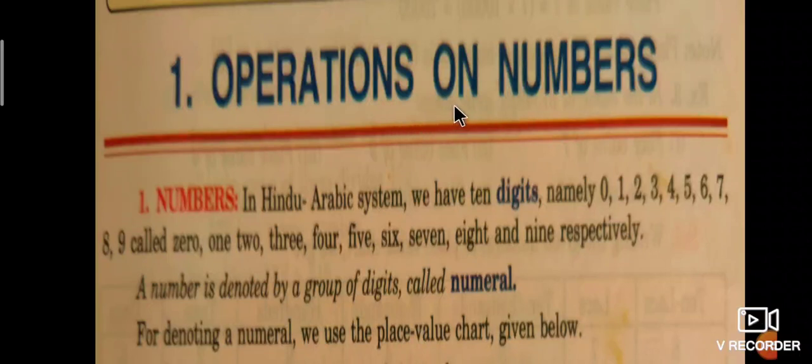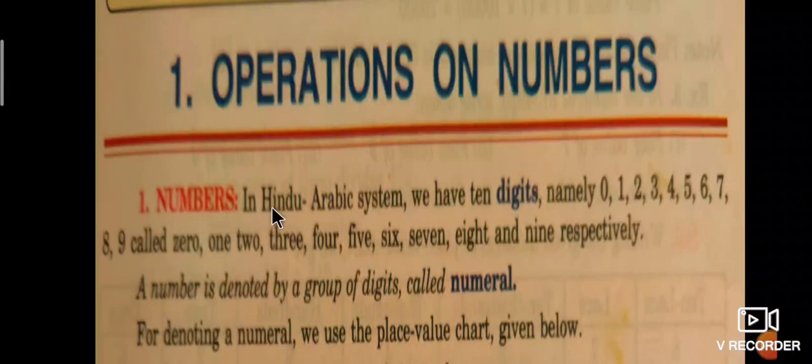Dear students, we have known in the previous year's classes what numbers are, how to count, and also digits. Today we are discussing numbers.